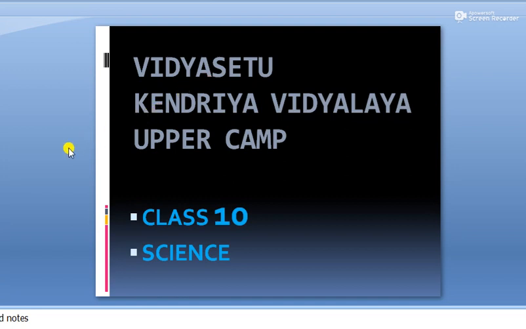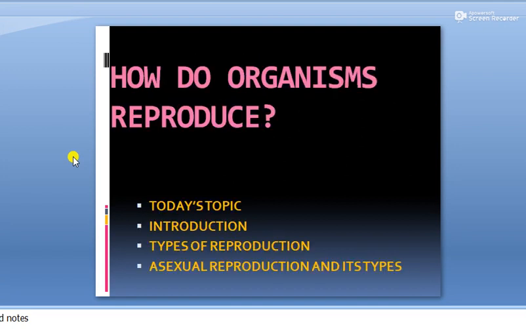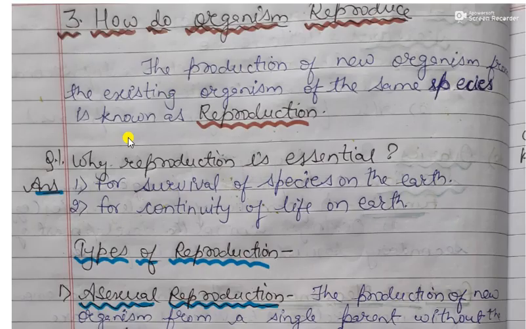Today, we are going to study a new chapter of biology, which is how do organisms reproduce. In this chapter, today we are going to study the general introduction of reproduction, types of reproduction, asexual reproduction, and its types. So let's start our class.